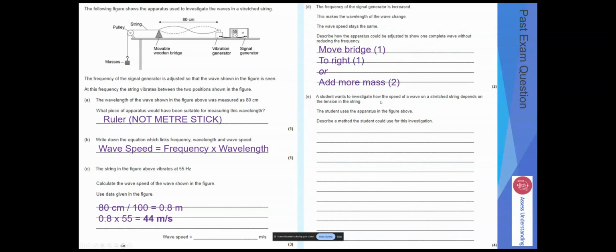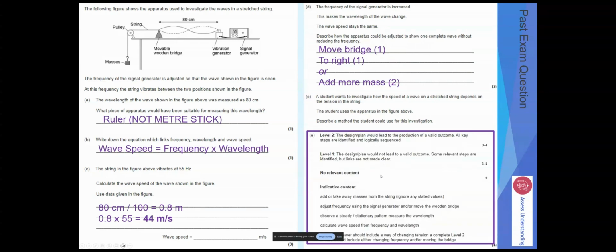So a student wants to investigate how the speed of a wave on a stretched string depends on the tension in the string. The student uses the apparatus in the figure above. Describe a method that could do that. So to adjust the tension, all we have to do is add more masses, and that will put more tension on the string. So if we add or take away masses from the string, okay, that would either increase or decrease the tension.